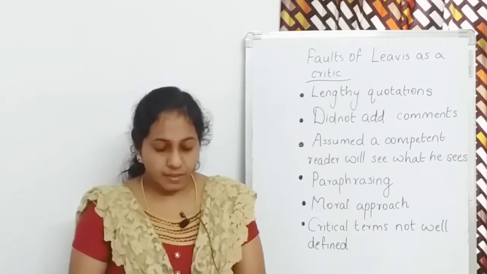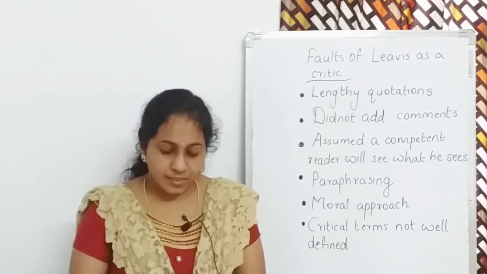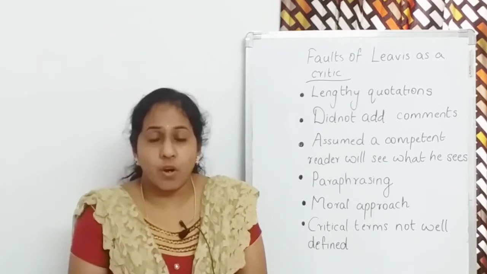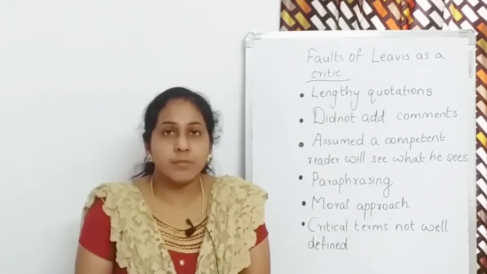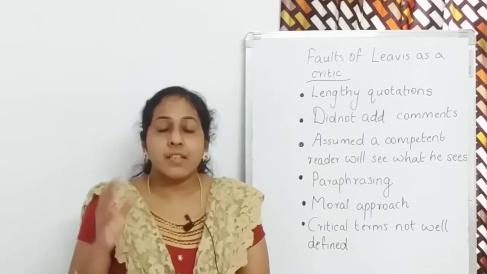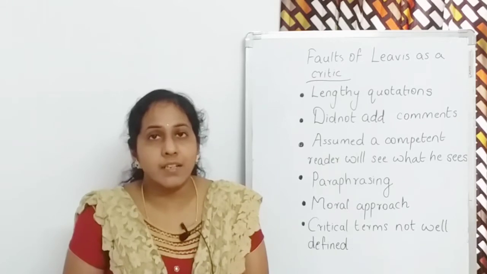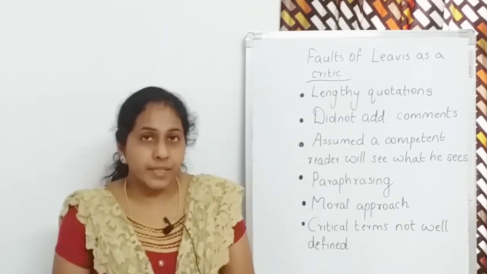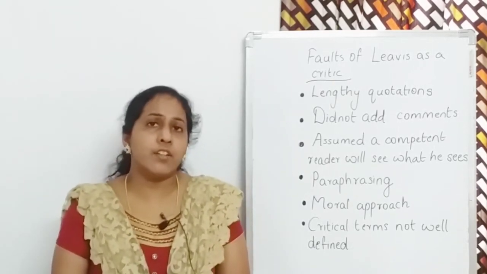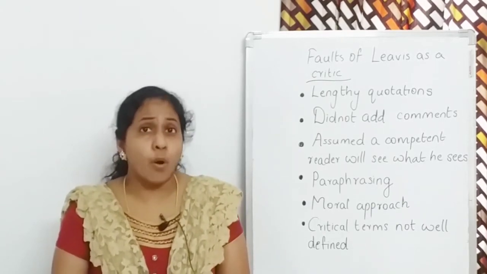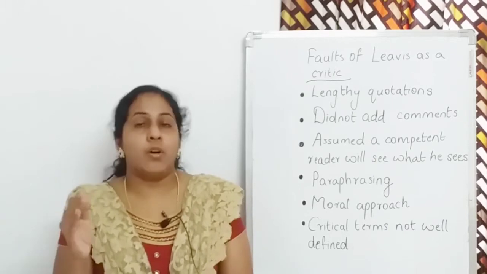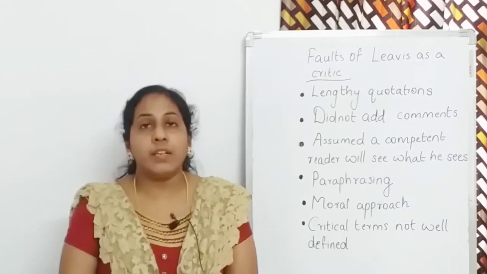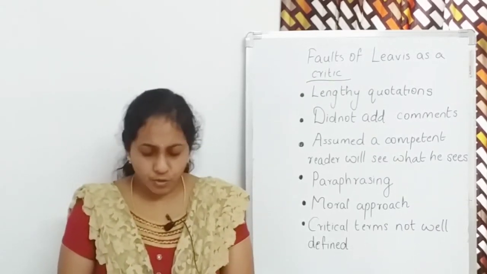Firstly, his close readings turned out to be lengthy quotations and he did not add his comments. Then F.R. Leavis assumed that a competent reader will see what he sees. He wanted a competent reader to understand what he understood, and that is not possible because each reader applies his own subjective ideas or attitudes when reading. Not every reader is competent, but F.R. Leavis wanted readers to see what he saw and to interpret what he had already interpreted, and that was not possible.